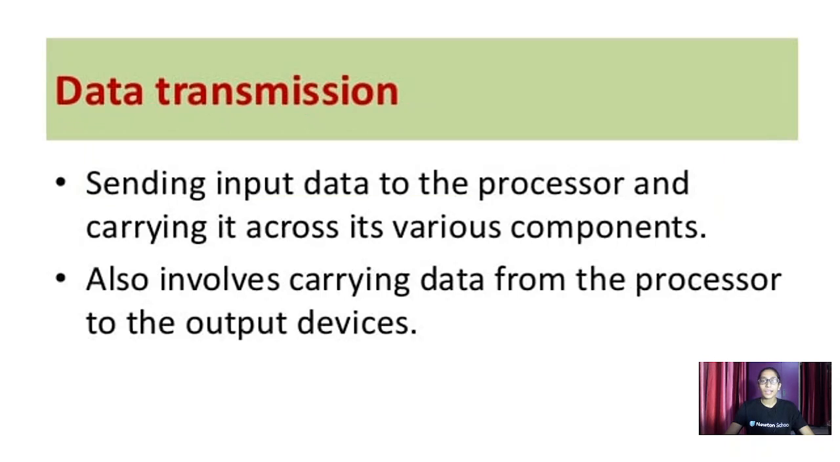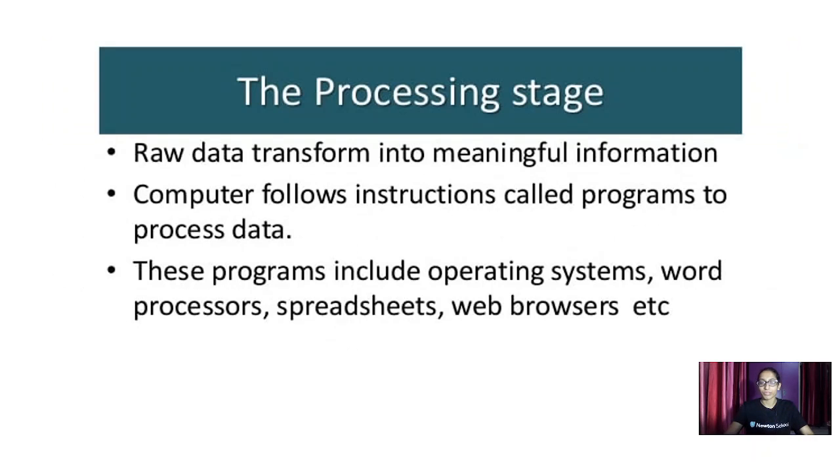Now data transmission. In data transmission, your input data is sent to the processor, carrying that data to the various components through channels of distribution. It is like the brain carrying all the information to our body through the neurons. That is how data transmission works. All the input and output is given to the processor to get further information, and it also includes carrying data from the processor to the output devices.